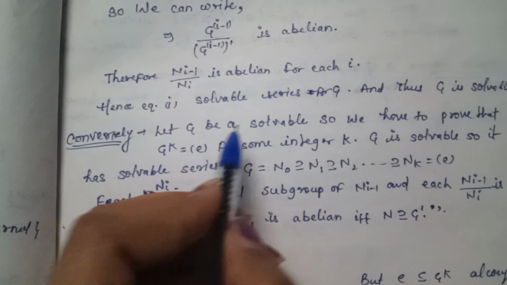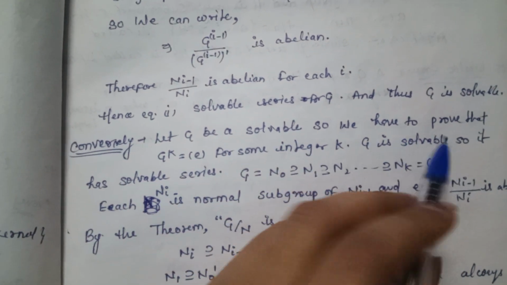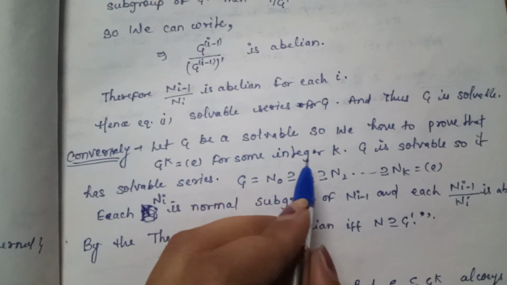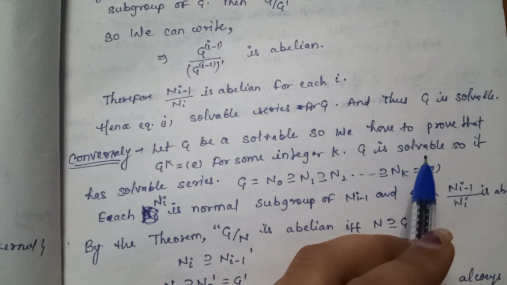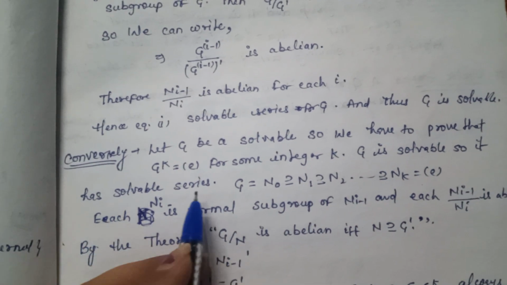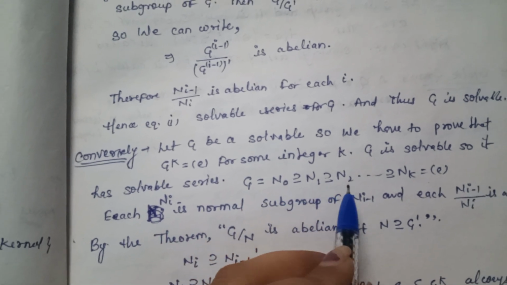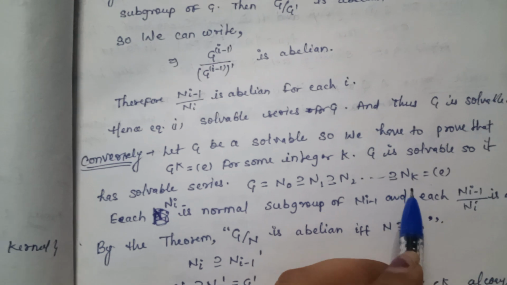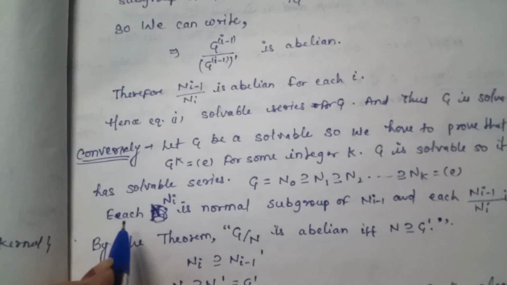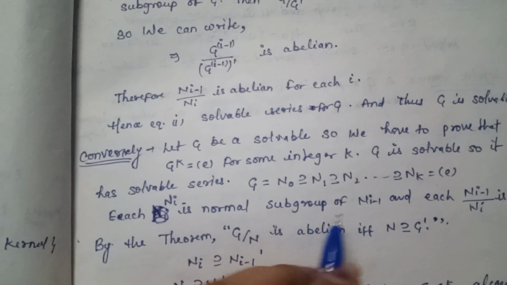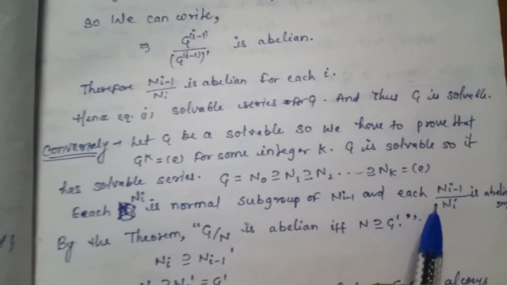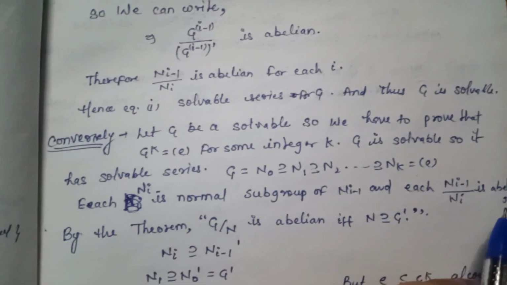Conversely, let G be solvable. So we have to prove that Gk is equal to e for some integer k. G is solvable, so it has a solvable series. G is equal to N0 is a superset of N1 is a superset of N2 and so on, is a superset of Nk, which is equal to e. Each Ni is a normal subgroup of N_{i-1} and each N_{i-1} upon Ni is an abelian group.